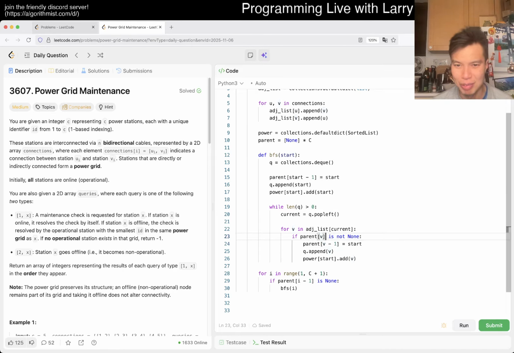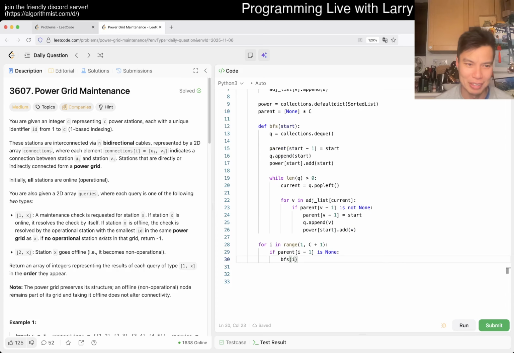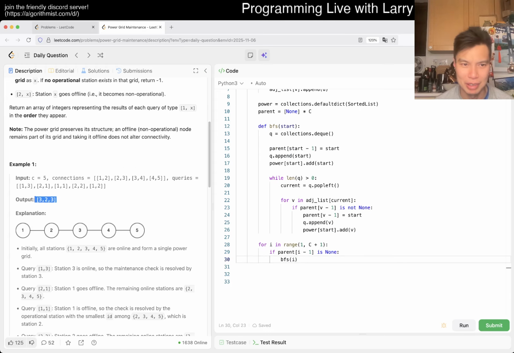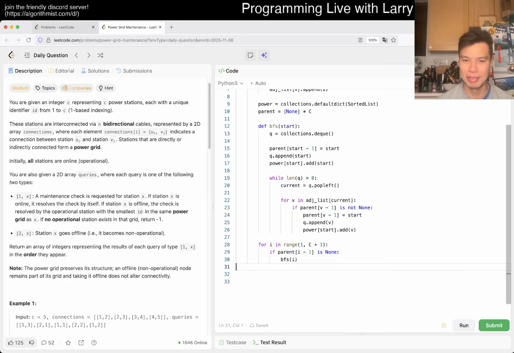One-based stuff always makes me annoyed, because maybe they should have done it the other way and done the conversion on the output. But okay, whatever, right? All right. Yeah, right. And then that should have everything. We can maybe even just print parent real quick so that we see everything is used.